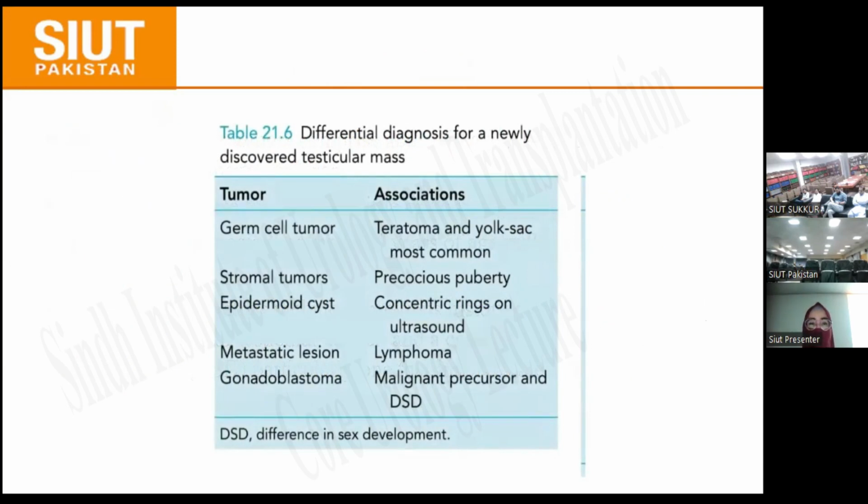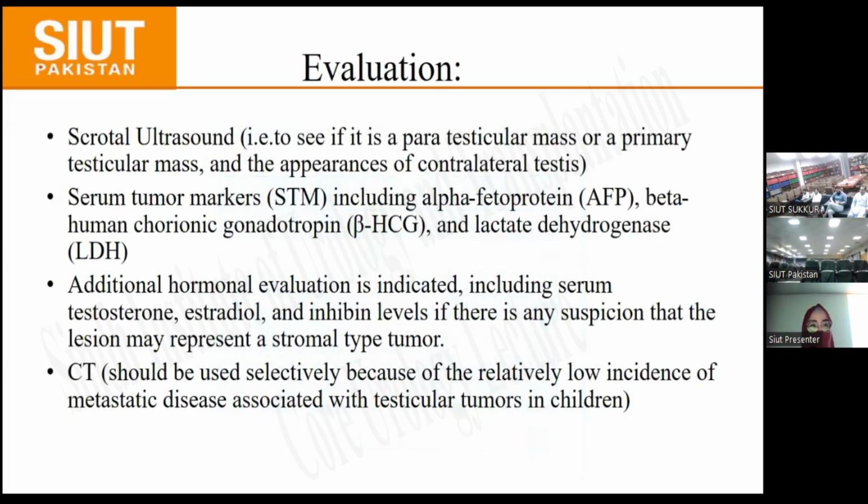The differential diagnosis of a newly discovered testicular mass includes germ cell tumors, which involve teratoma and yolk sac tumor, stromal tumors, which may be associated with precocious puberty, epidermoid cyst, in which concentric rings are found on ultrasound, and metastatic lesions like lymphoma and gonadoblastoma. Testicular tumors are initially evaluated by scrotal ultrasound to see if it's a paratesticular mass or a primary testicular mass, and the appearance of the contralateral testis, and serum tumor markers including alpha-fetoprotein, beta-HCG, and lactate dehydrogenase. Additional hormonal evaluation is indicated, including serum testosterone, estradiol, and inhibin levels, if there is any suspicion that the lesion may represent a stromal type tumor.